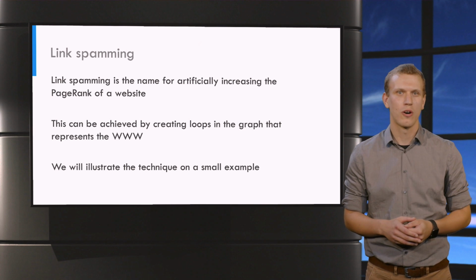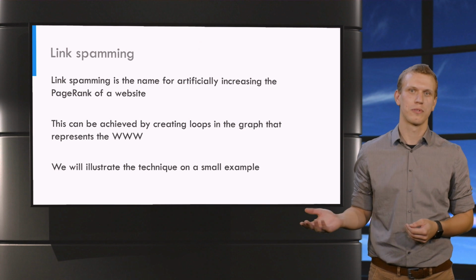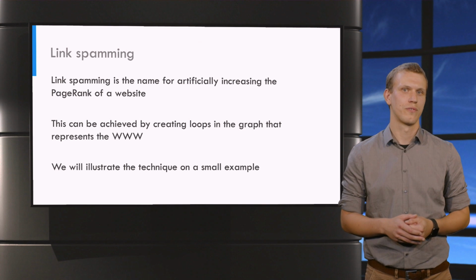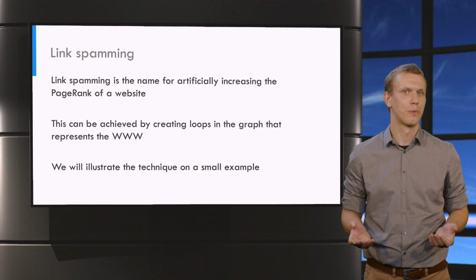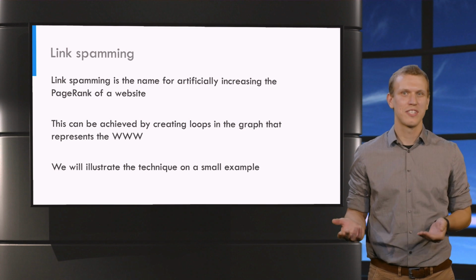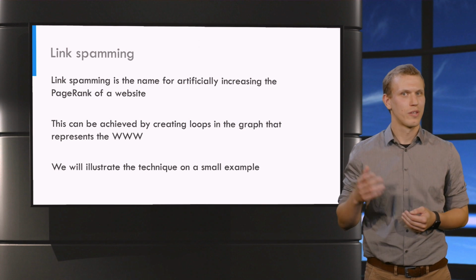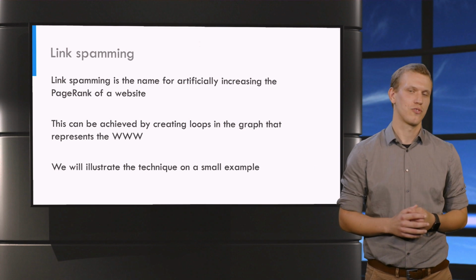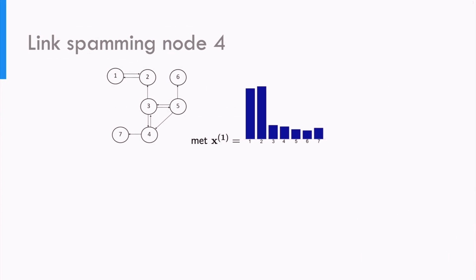We will not explain how to do this in detail, but instead give the main ideas using a very simple graph. All techniques amount to creating loops in the graph. Without teleportation, the random surfer would be trapped in a loop, and once the surfer enters, he cannot get out. He would keep visiting the same web pages within the loop, and as a result, these pages get a very high PageRank. As an example, we take the small network that we used in the other videos.